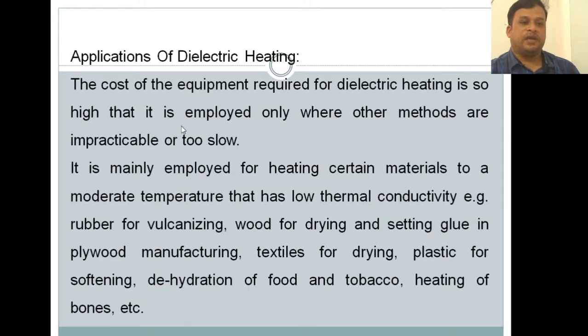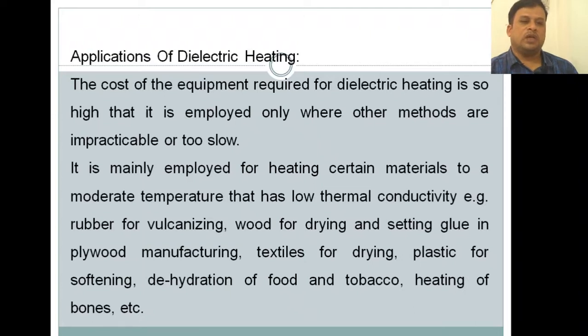Applications of dielectric heating. The cost of equipment required for dielectric heating is so high that it is employed only where other methods are impracticable or too slow. We use it only when conventional methods are impracticable or too slow.